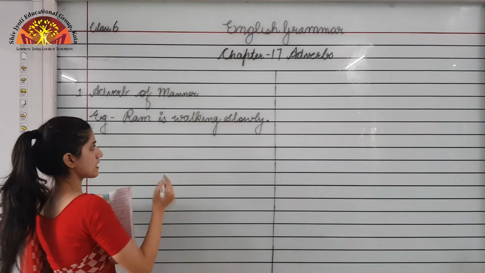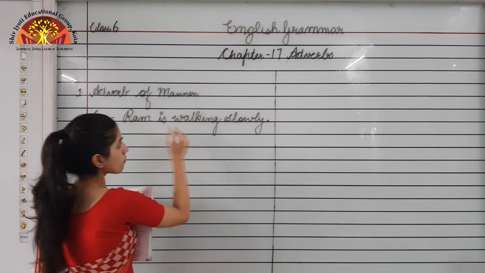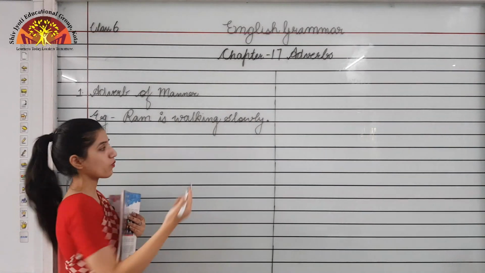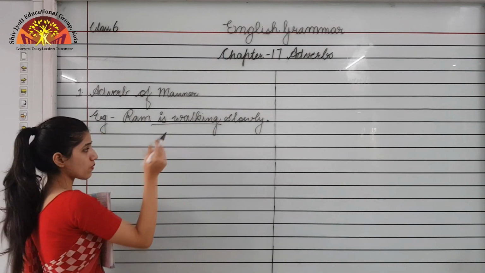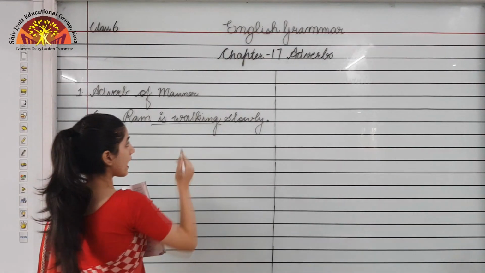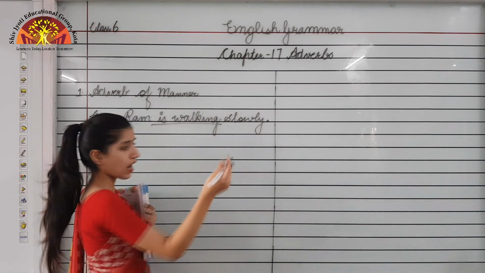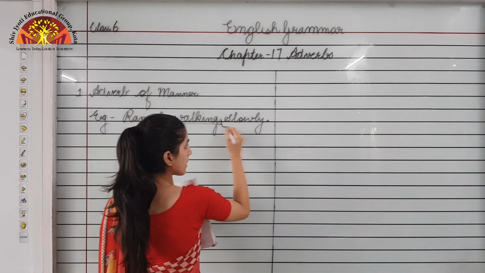Over here you can see that the action being done is walking, that Ram is walking. And how is Ram walking? Slowly.